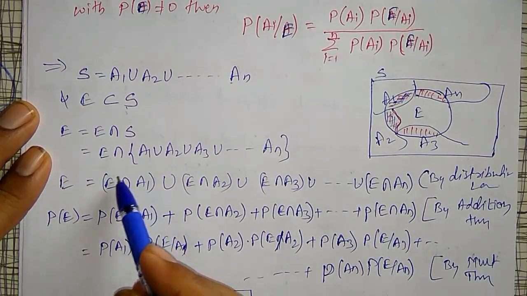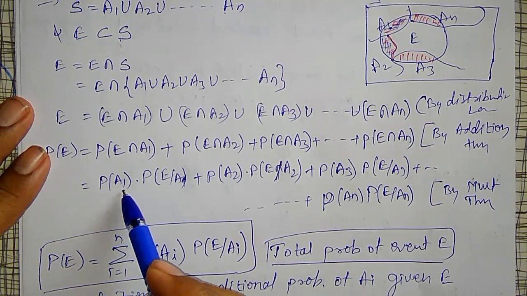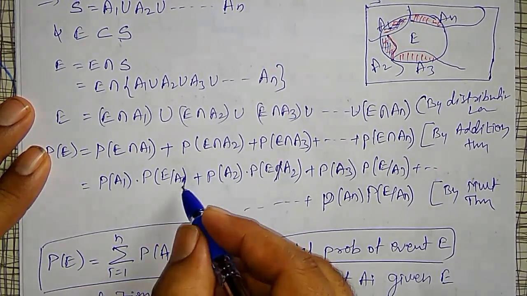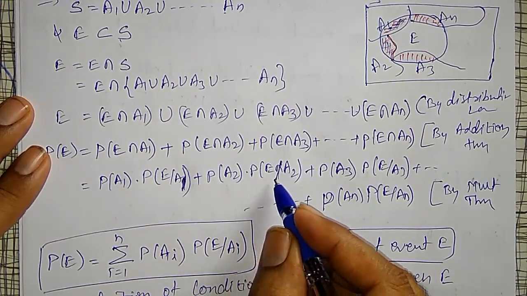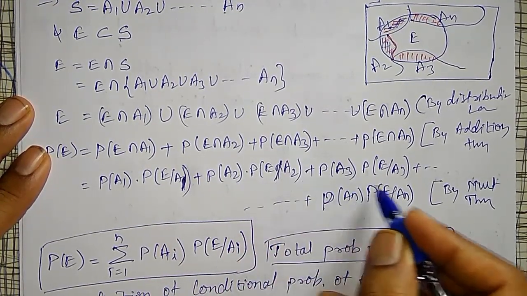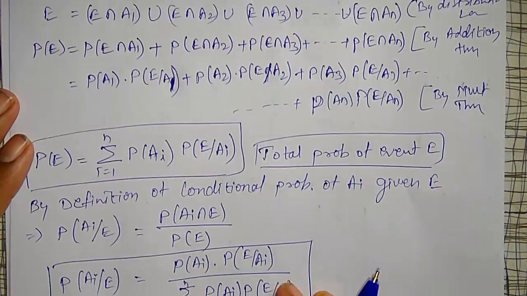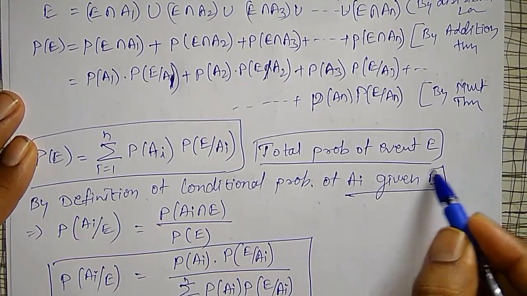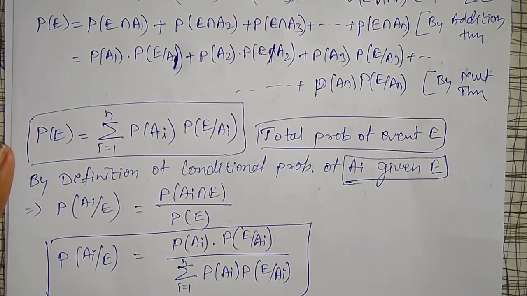Using the multiplication rule for each one, I can write the probability of A1 into the probability of E relative to A1, the probability of A2 into the probability of E relative to A2, like that. Then I can write this in summation form, and using the definition of conditional probability, Ai given E, I can write like this. This derivation is very important.